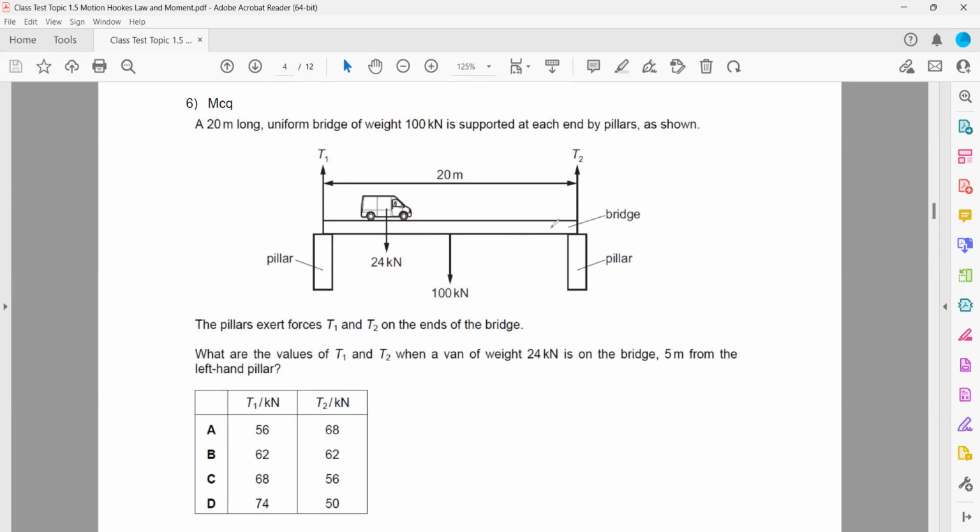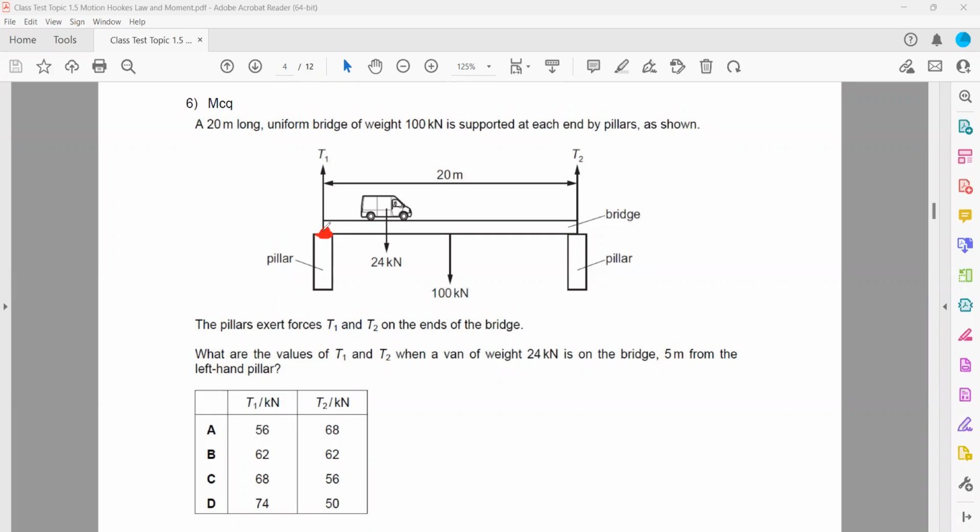Look, whenever two supports are there, as you can see, there is a support on the left hand side and a support on the right hand side. So any one of the supports you can take as a pivot. For example, if I'm taking the left hand side as a pivot, either you consider the left hand side as a pivot or the right hand side as a pivot. It's up to you. It won't make a difference to the final answer.